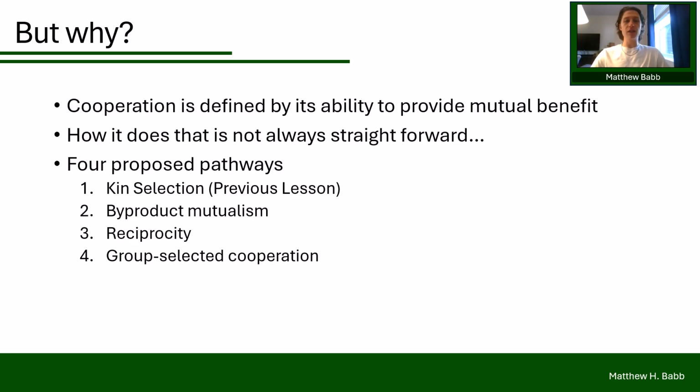And finally, group-selected cooperation, where traits that benefit the group, even if they come at a cost to the individual, can spread because these traits help groups that cooperate outcompete those that do not cooperate. Now, each of these pathways offers a different explanation for how cooperation can evolve and persist, and together they help us to understand why this behavior is so widespread across life.